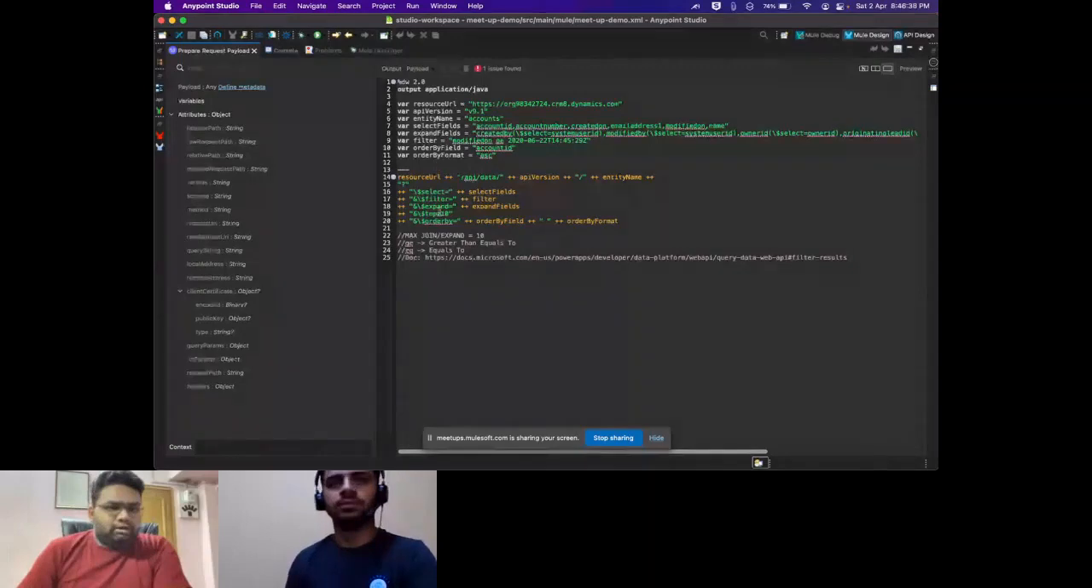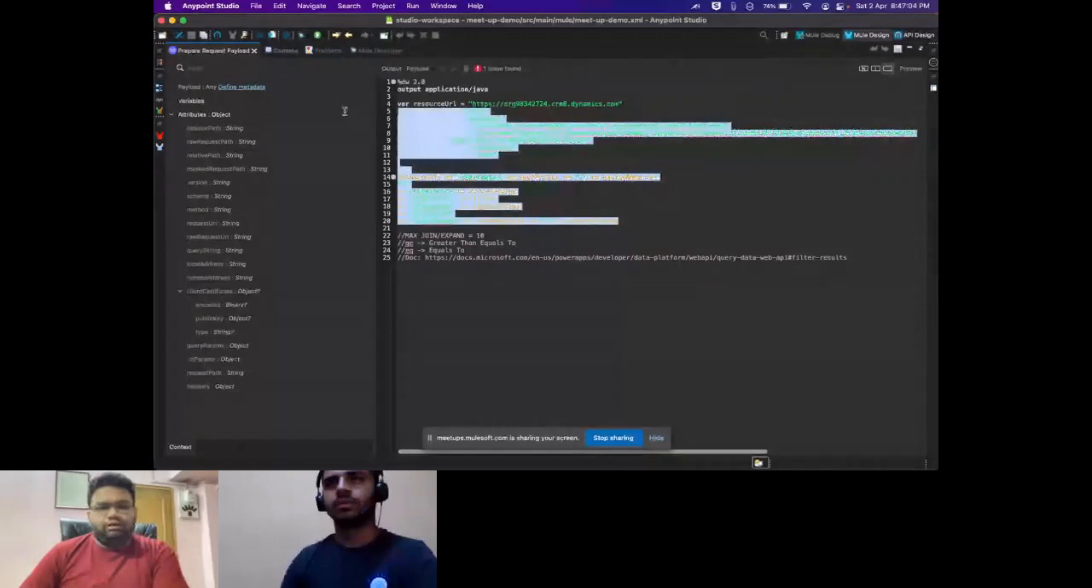Now, next is top. Top follows MS SQL syntax. It's the limit on how many records you want, so let's say I have top 10 here. And order by is just sorting: order by which field and in which format. For example, I'm sorting by account ID in ascending format.